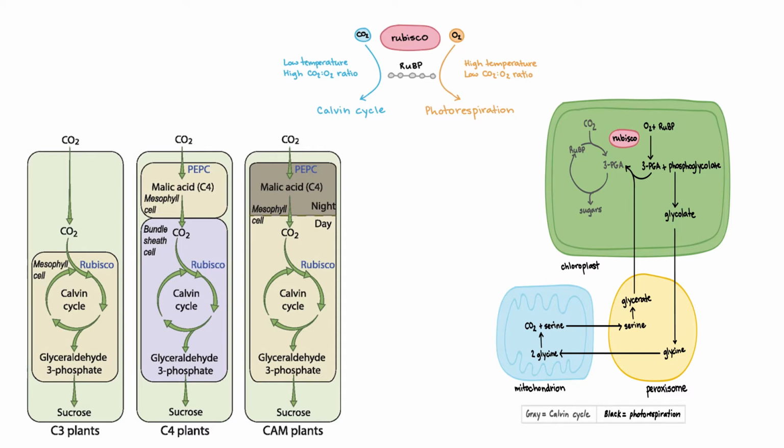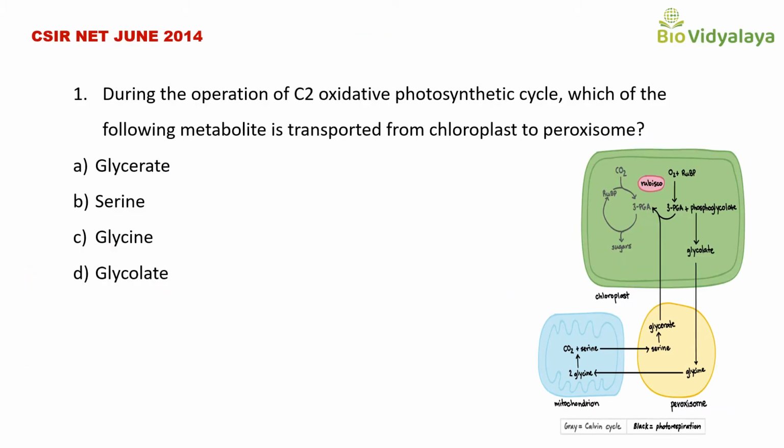Okay, so let's see the questions. This is a question from CSIR NET June 2014, a part B question. During the operation of C2 oxidative photosynthetic cycle, which of the following metabolites is transported from chloroplast to peroxisome? Options are: option A glycerate, option B serine, option C glycine, option D glycolate.